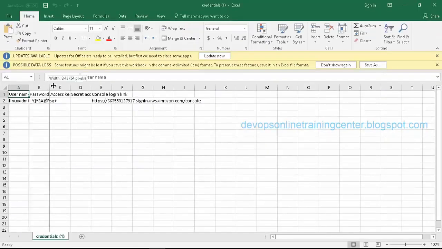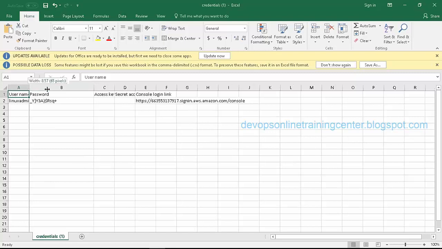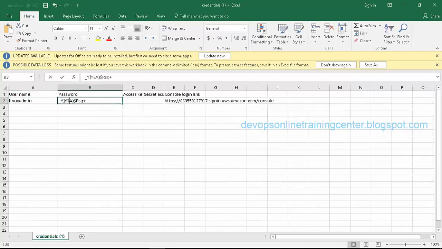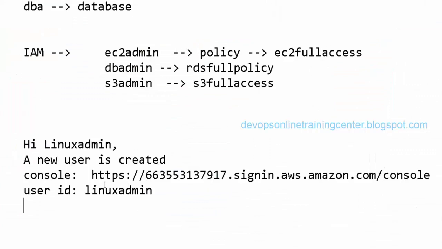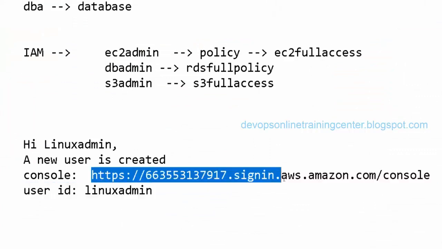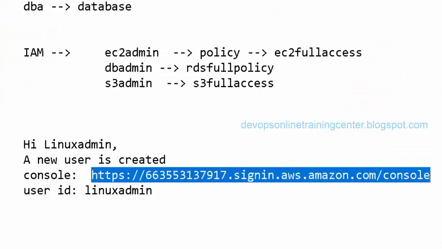Okay, so this is a password. The username and the password are given. I also give this entire Excel sheet as an attachment to the mail. Now the Linux admin gets this mail, so he understands that he has to log into the console to access EC2. So let us try to log in.